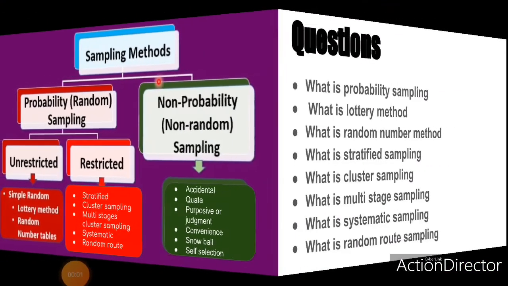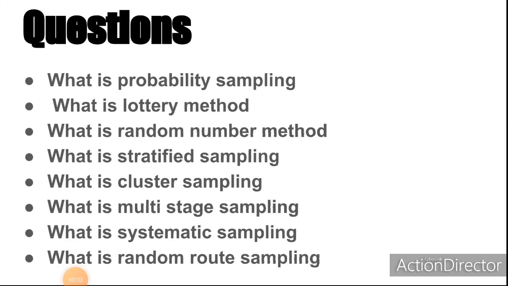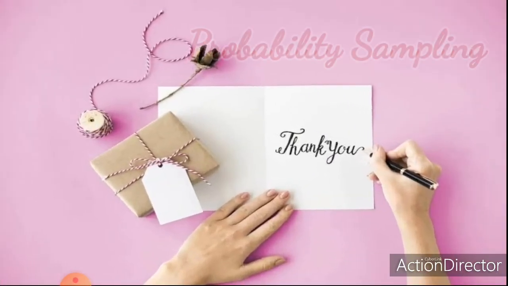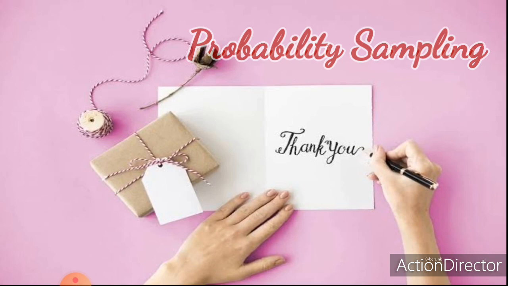Okay, and now look at the questions in this area. What is probability sampling? What is lottery method? What is random number method? What is stratified sampling? What is cluster sampling? What is multi-stage sampling? What is systematic sampling? And what is random route sampling? So students, hope you get an idea about what is probability sampling and what are the types of probability sampling.